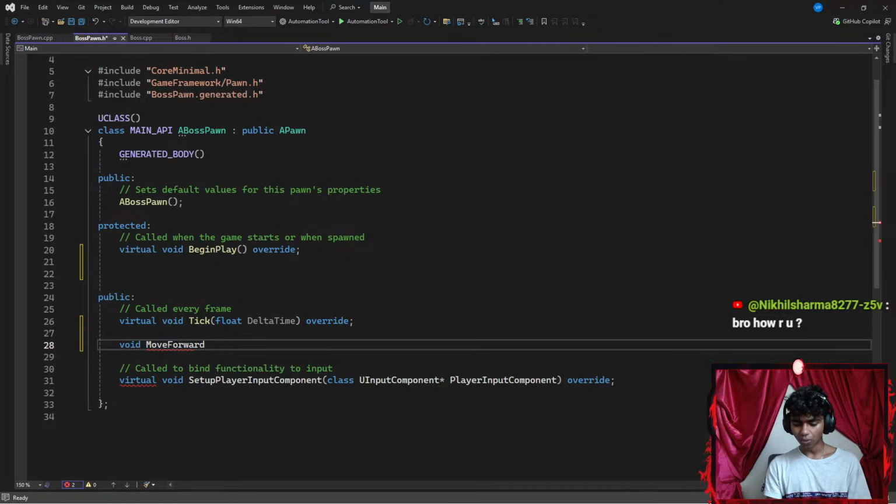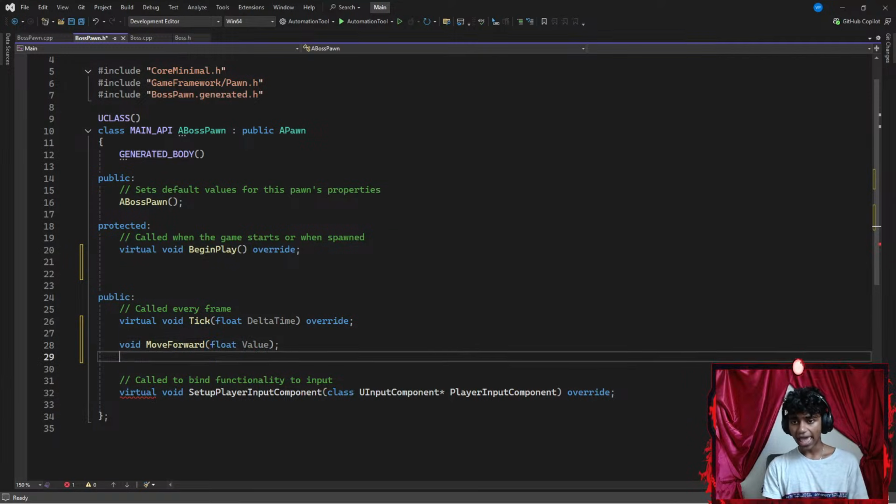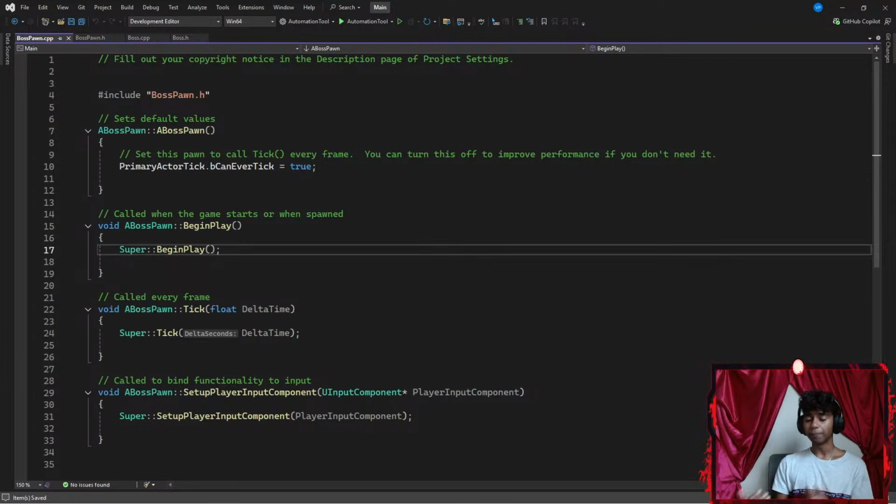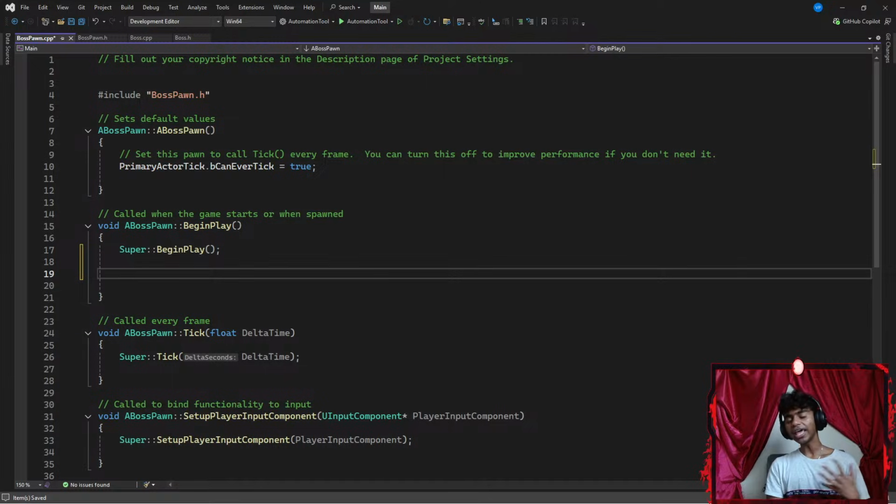Okay, let's go with something like forward with a pair of parentheses. Now my move forward method is going to require a floating point parameter of value, ending with a semicolon. And then I'm going to add another void method called something like move right, with a pair of parentheses that also requires a floating point parameter. So there we go, ending with a semicolon. Now let's go to my boss pawn.cpp file. In my C++ file, under my begin play, once my game actually begins, I want to enable my input, because right now I do accept inputs, but my pawn doesn't know that I am giving it inputs.